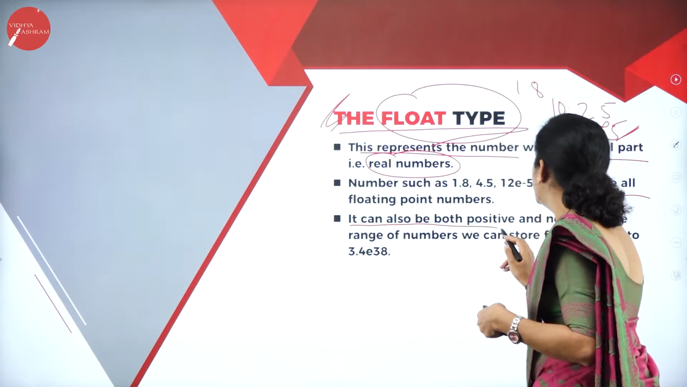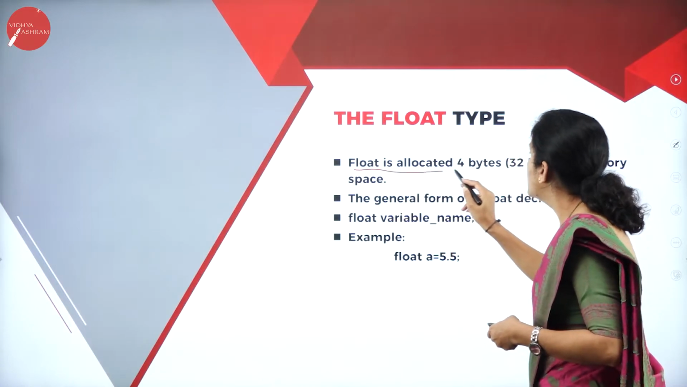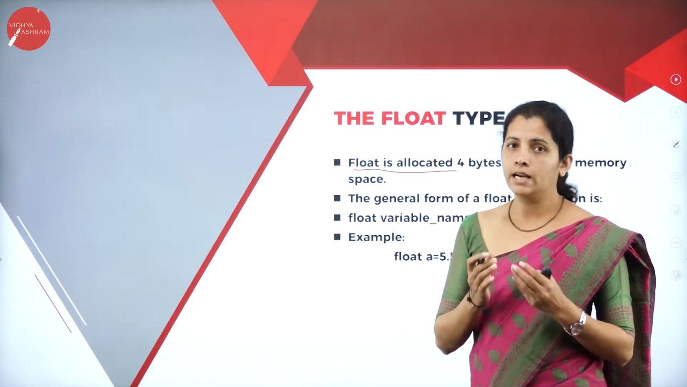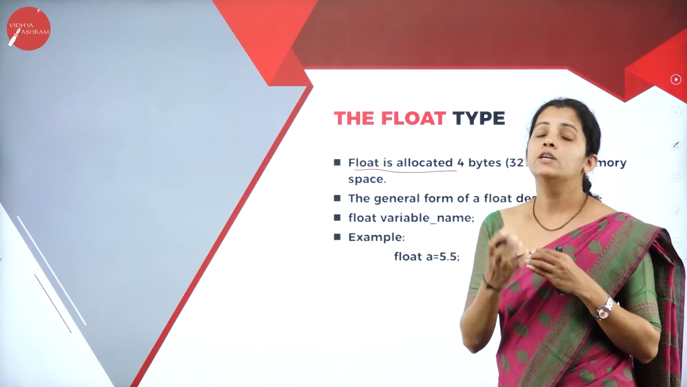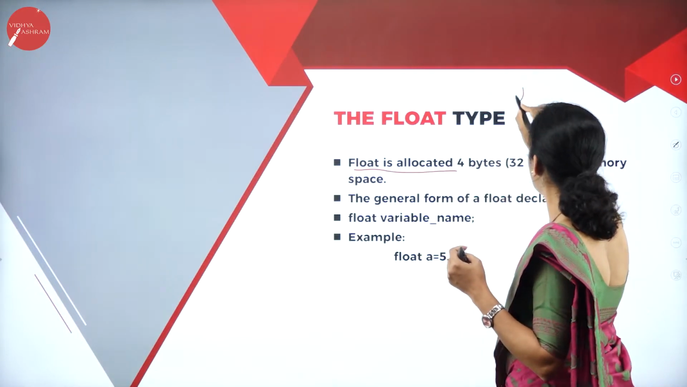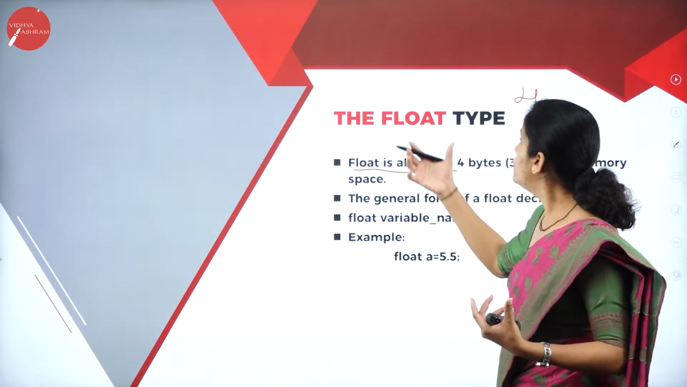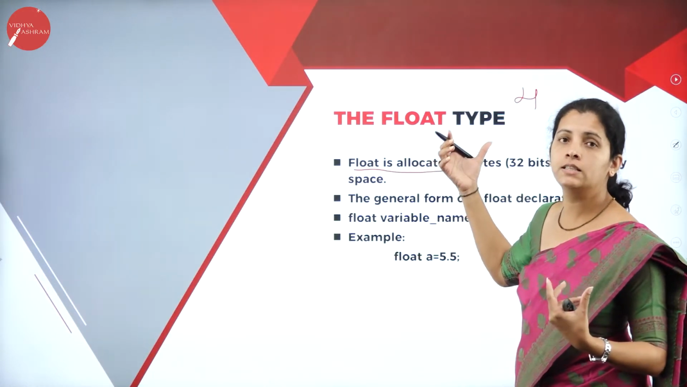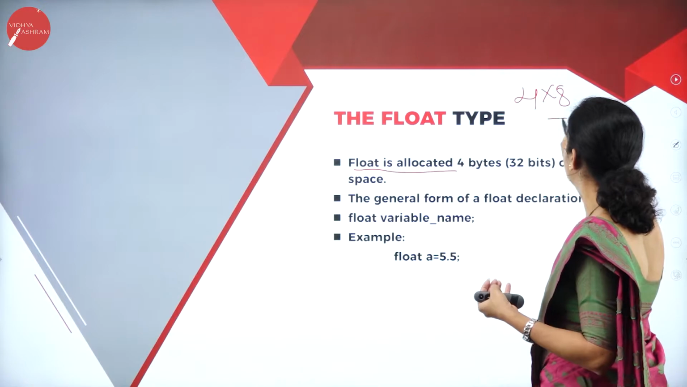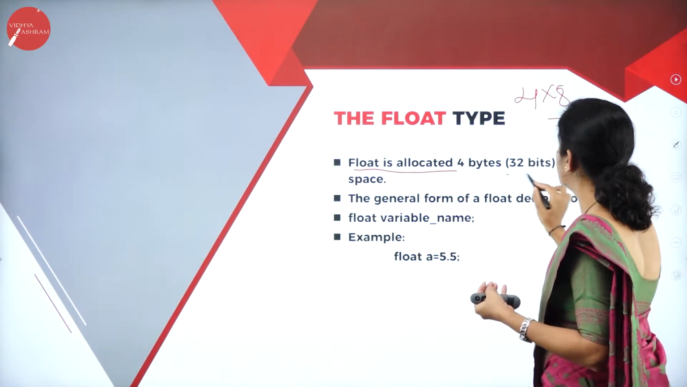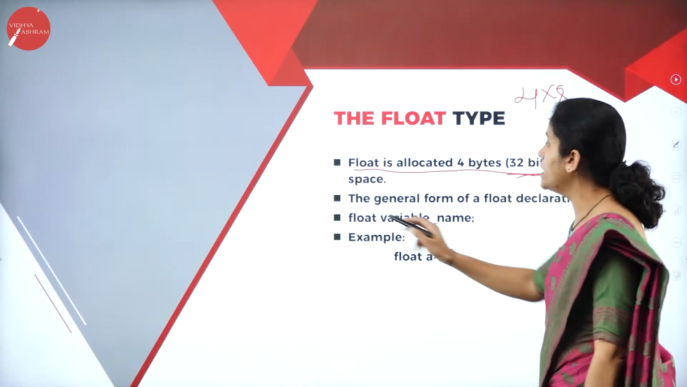It can also be both positive and negative. Then float is allocated 4 bytes. That means if I define a floating point data type, then it is going to occupy 4 bytes of memory. So how many bytes of memory is the float data type going to use? That is nothing but 4 bytes of memory, that is 4 into 8, that is 32 bits. So float is allocated 4 bytes of memory space.